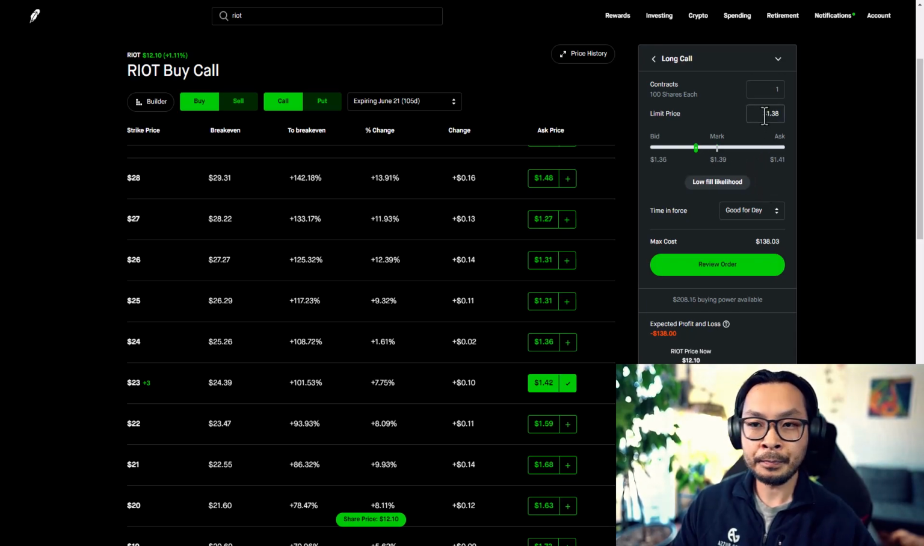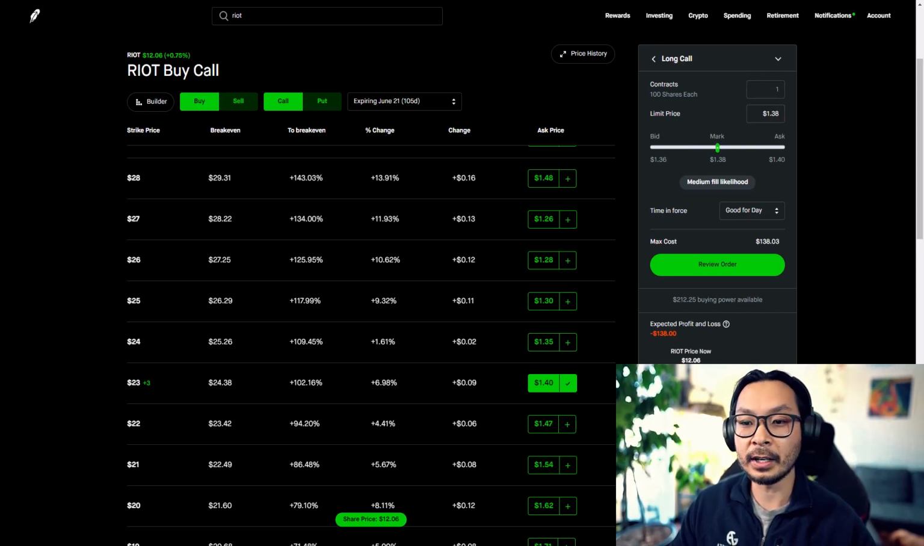Each of these is in dollar terms, and it's multiplied by 100. That's why you see $1.38. The whole contract is 1 times 100, which is 100 shares, which is what the contract allows you to buy or sell. That's why each contract, when you multiply 1 times 138, equals $138.